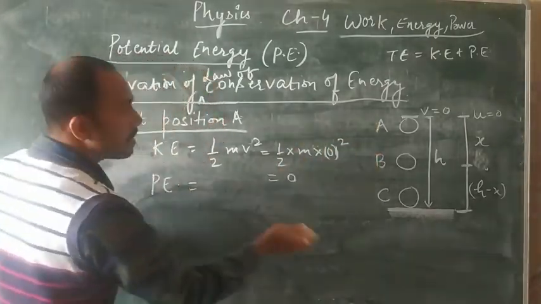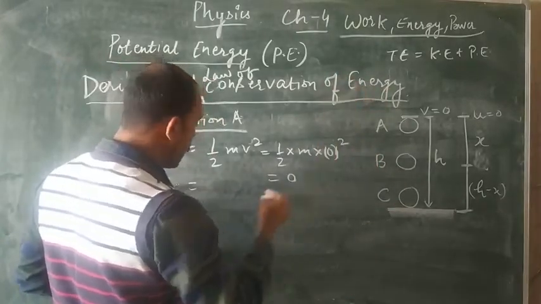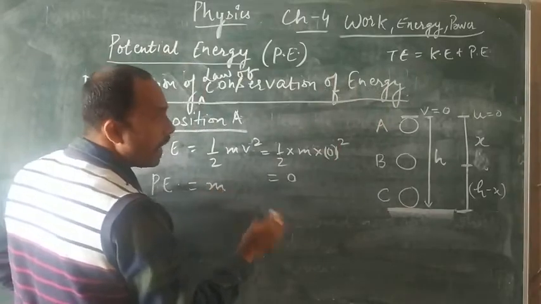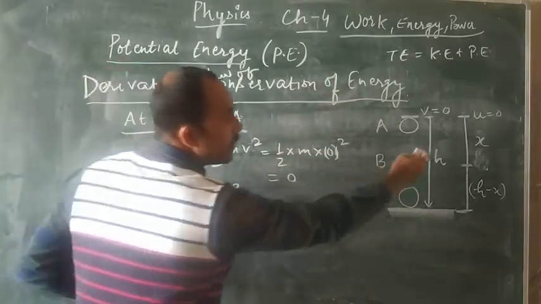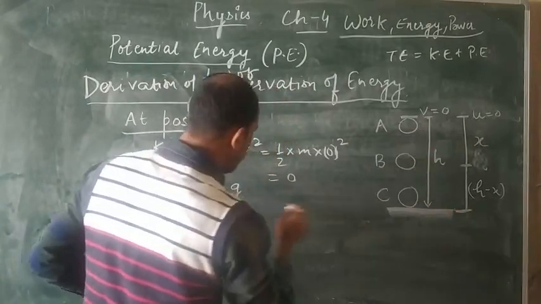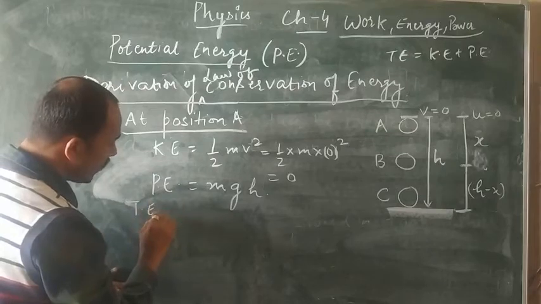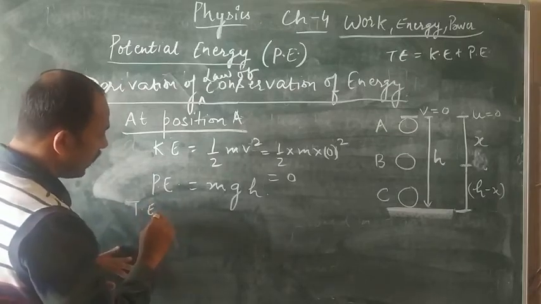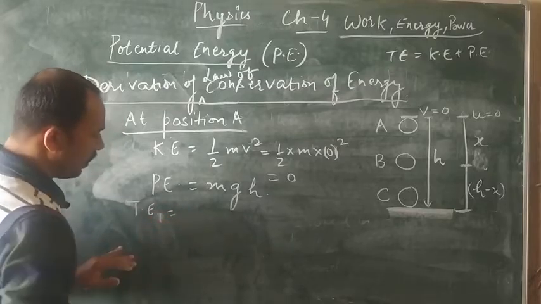And when we talk about the potential energy, for any object which we are throwing in the upward direction, having mass m, going upward, having g, and the total height is h. So when we calculate the total energy at position A, instead of writing A, we are writing 1 only.